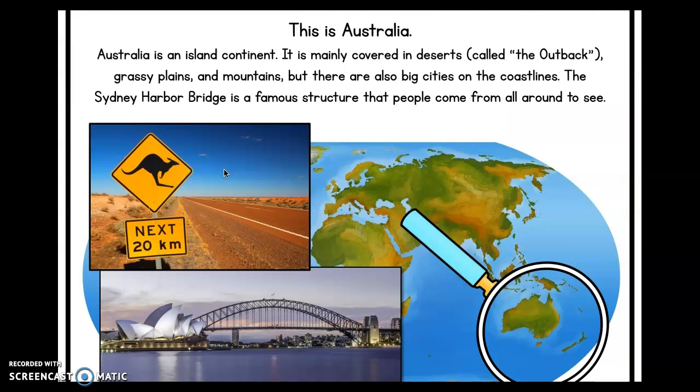Next up is Australia. So we can see Australia is down here, right in the middle of the ocean. It is an island continent. We know what an island is. It's land completely surrounded by water. So Australia is mainly covered in deserts, grassy plains, and mountains, but there are also some big cities. The Sydney Harbour Bridge is a famous man-made structure, which is right here at the bottom.